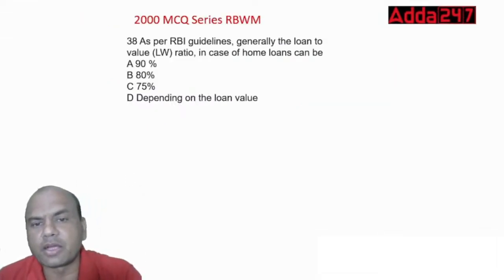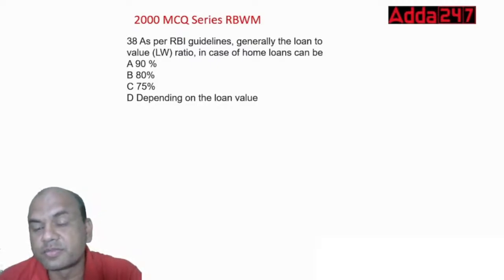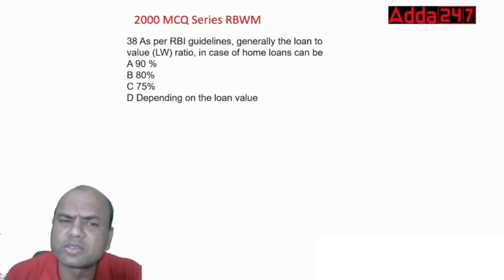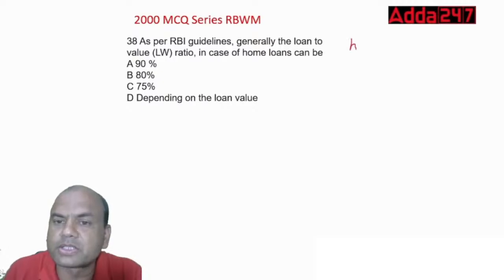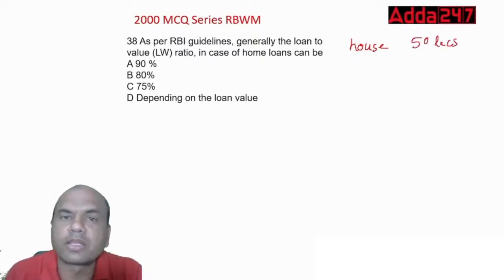As per the RBI guideline, generally the loan to value ratio in case of home loans is what? What is this loan to value ratio? Suppose the house I am purchasing is for, let's say, 50 lakhs. How much loan can be given by the bank?